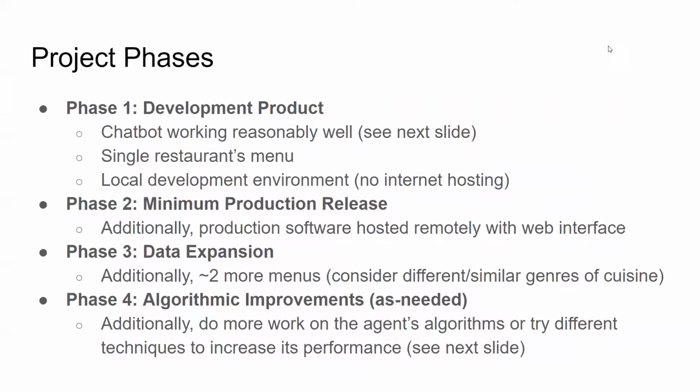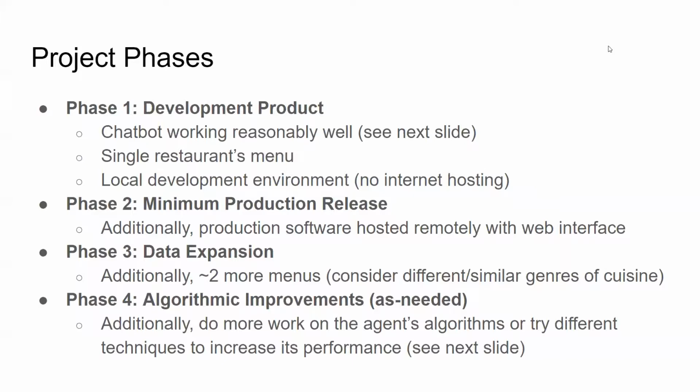Next slide, please. For the project phases, we'll start with the bare minimum development environment, where the user will just install everything onto their local computer, and it will contain a single restaurant's menu data set. From there, we'll make the software more accessible by hosting it remotely so that people can access it from a web browser.